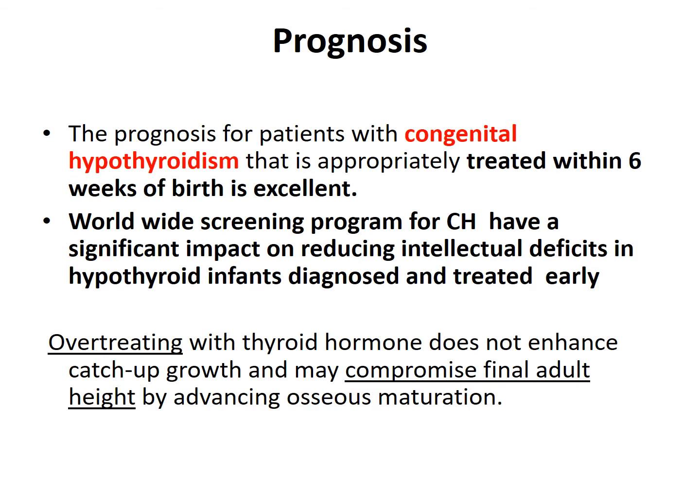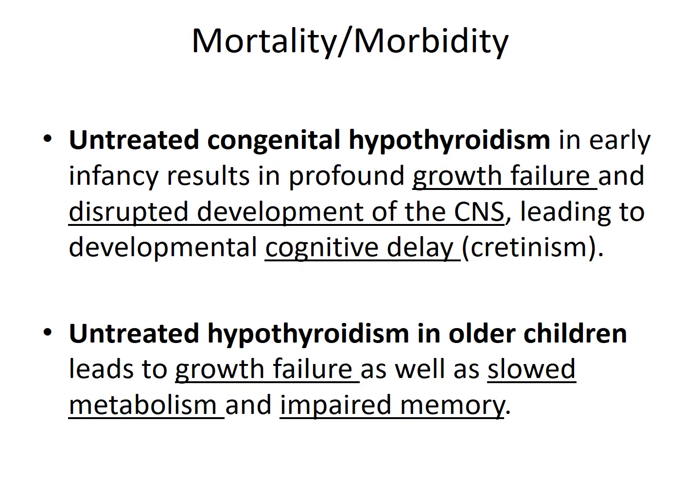The prognosis for patients with congenital hypothyroidism appropriately treated within 6 weeks of birth is excellent. Worldwide screening programs for congenital hypothyroidism have had a significant impact on reducing the intellectual deficit in hypothyroid infants diagnosed and treated early. Overtreatment with thyroid hormone does not enhance catch-up growth and may compromise the final adult height by advancing osseous maturation.